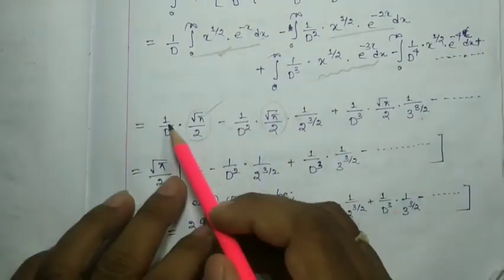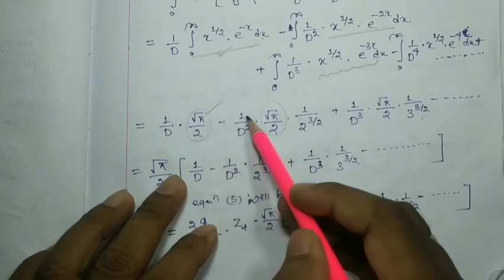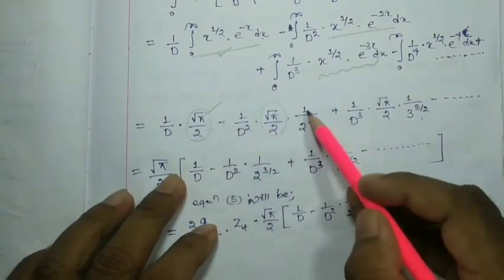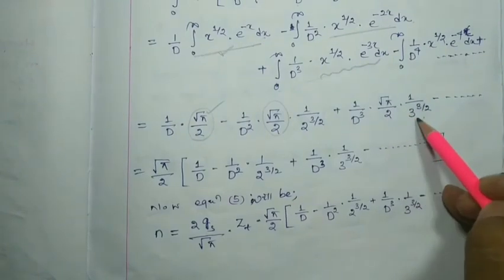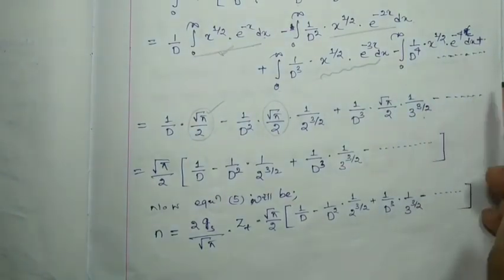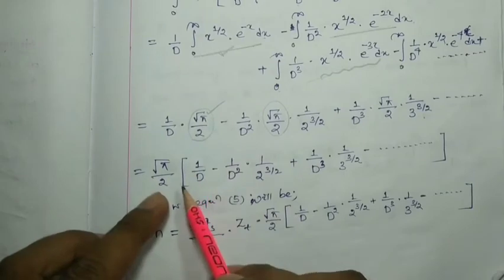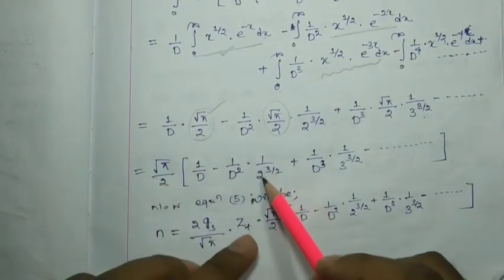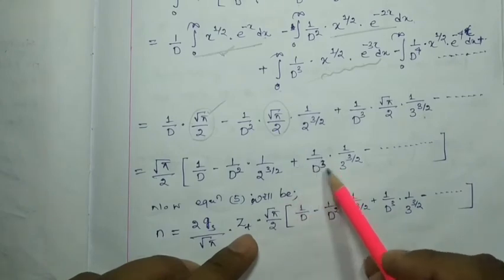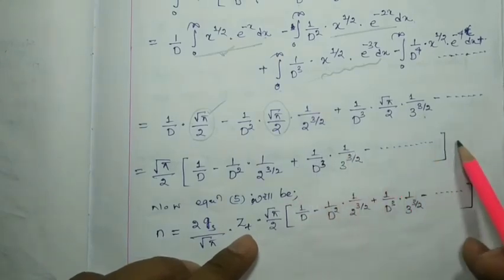So it will be 1 by d root pi by 2 minus 1 by d square root pi by 2 into 1 by 2 to the power 3 by 2 plus 1 by d cube into root pi by 2 into 1 by 3 to the power 3 by 2, right? And so on. So here root pi by 2 is taken outside, it will be 1 by d minus 1 by d square into 1 by 2 to the power 3 by 2 plus 1 by d cube into 1 by 3 to the power 3 by 2 and so on.